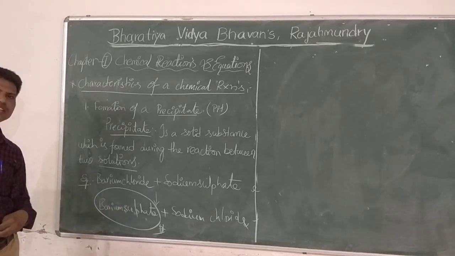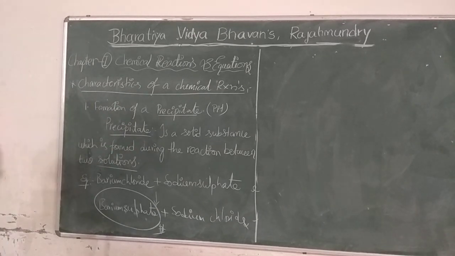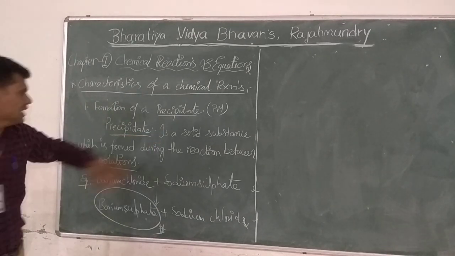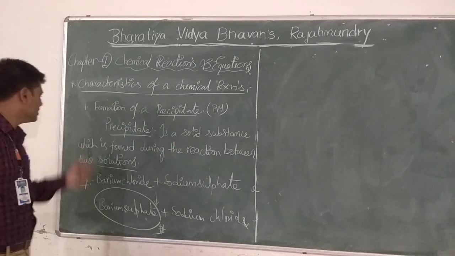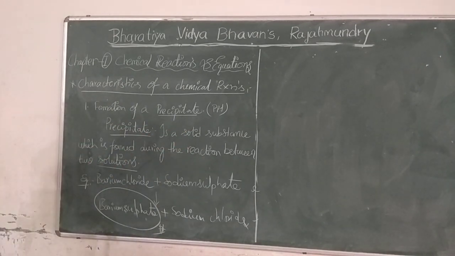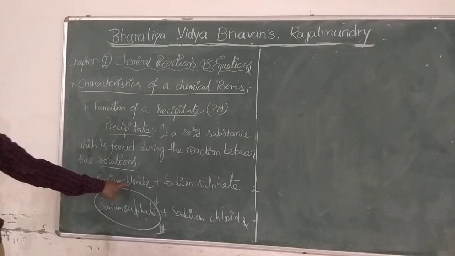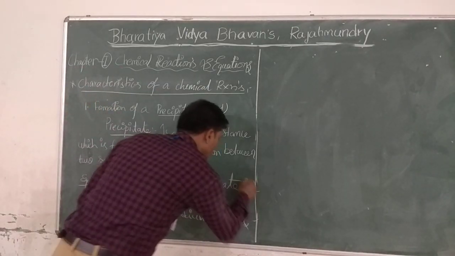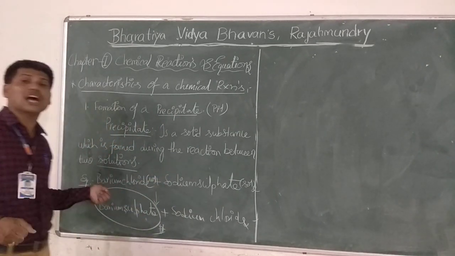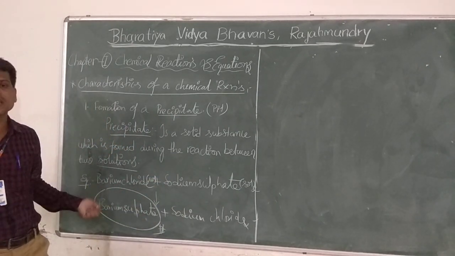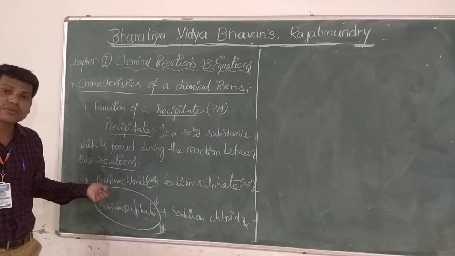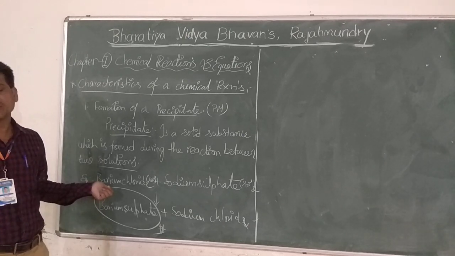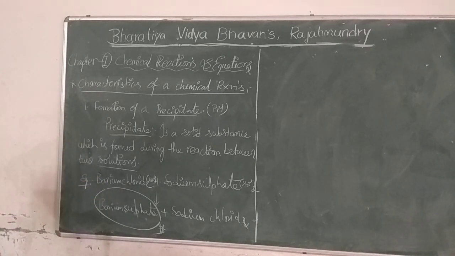In this reaction, very, very important, according to the definition, precipitate is a solid substance which is formed during the reaction between two solutions only. So we are writing here barium chloride. Of course, we have to write solution: barium chloride solution plus sodium sulfate solution. We have to write that these two are solutions only. Very, very important. That means we have to prepare them before conducting the reaction. Very, very important.